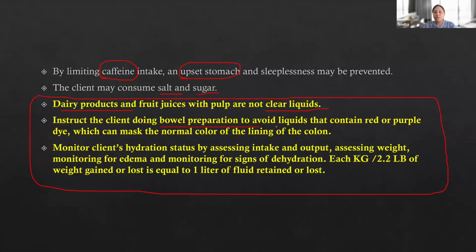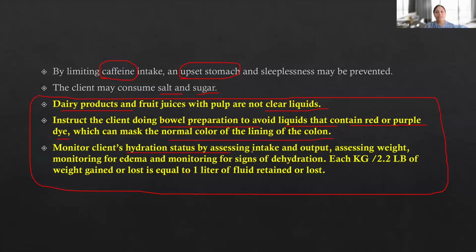Instruct the client doing bowel preparation to avoid liquids that contain red or purple dye. I was talking about colonoscopy. If the patient is going for colonoscopy screening and is taking watermelon juice or anything red, because it is red in color, or anything with red or purple dye, then when the doctor is visualizing the area, the doctor can get confused between the food items and bleeding. So you have to be very careful to educate your patient during bowel preparation that they are not allowed to eat any food that is red or purple in color, which can mask the normal color of the lining of the colon.